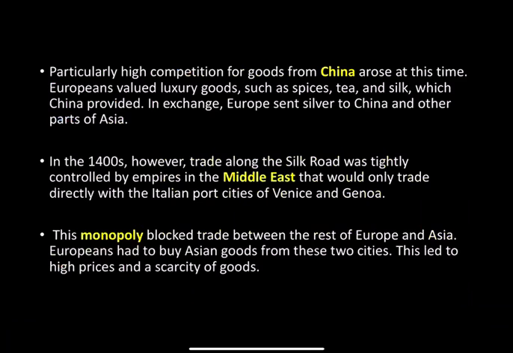In the 1400s, however, trade along the Silk Road was tightly controlled by empires in the Middle East that would only trade directly with the Italian port cities of Venice and Genoa. This monopoly blocked trade between the rest of Europe and Asia. Europeans had to buy Asian goods from these two cities. This led to high prices and a scarcity of goods.